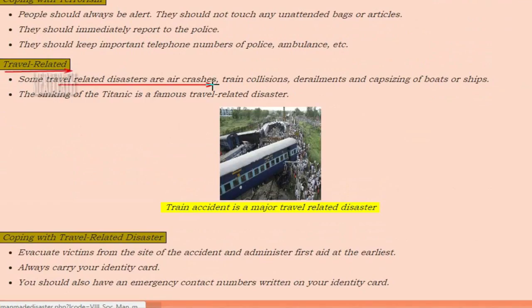Travel-related disasters. Some travel-related disasters are air crashes, train collisions, derailments, and capsizing of boats or ships. The sinking of the Titanic is a famous travel-related disaster. In the image, you can see a train accident, which is a major travel-related disaster.